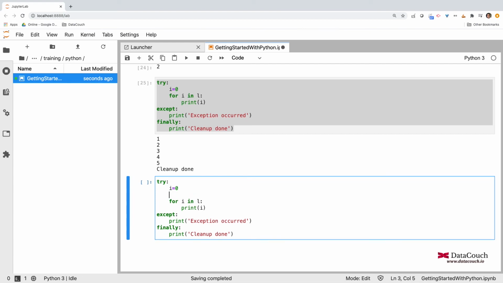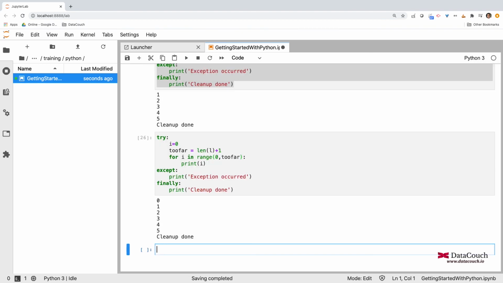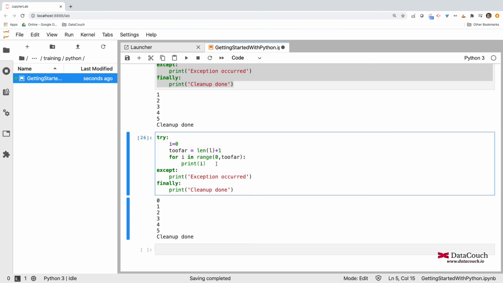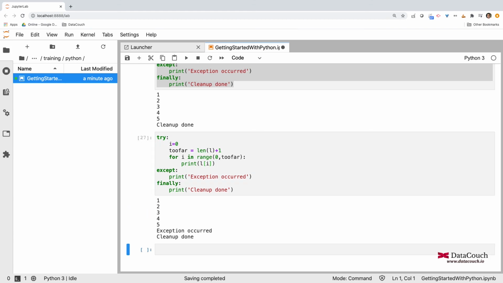Let's say too far, and I'm defining length L plus 1, and I'm saying I in range, and this range I'm defining from 0 to too far. So I am trying to reproduce an exception here. I'm expecting an index out of bound exception.